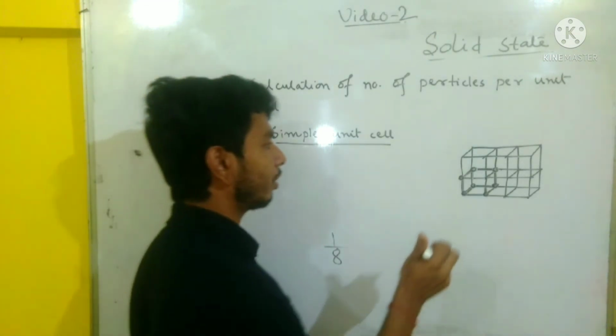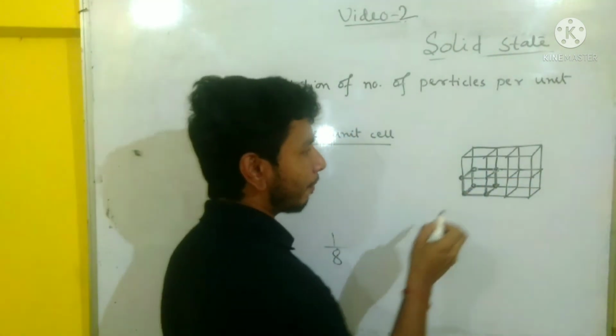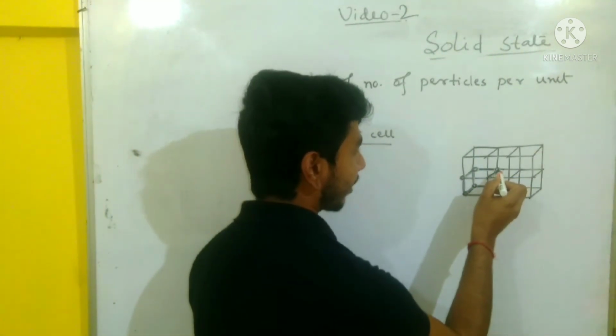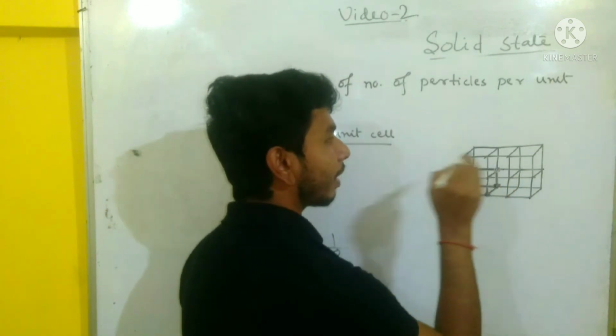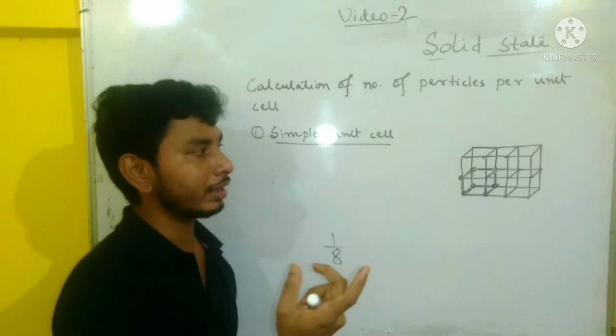Similarly, here also, particles are present at the corners, but each corner particle is shared by 8 unit cells. Actually, it is a three-dimensional concept.